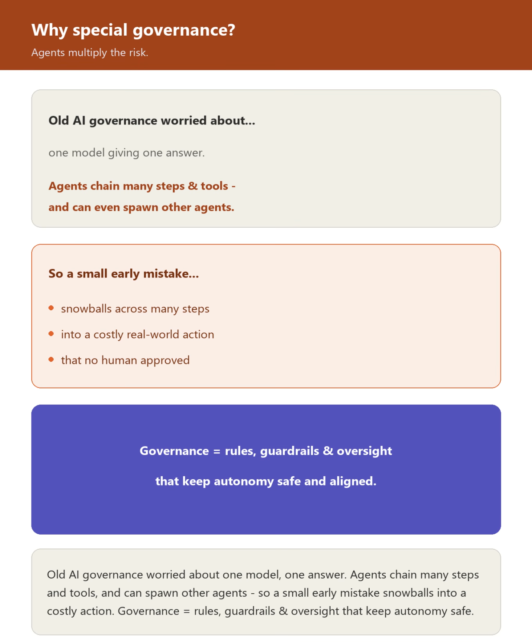So why do we need special governance? Traditional AI governance worried about one model giving one answer. With agents, the risk multiplies. An agent can chain many steps, use many tools, and even spawn other agents. A small mistake early on can snowball into a costly action later. Governance is the set of rules, guardrails, and oversight that keeps that autonomy safe, legal, and aligned with your business.